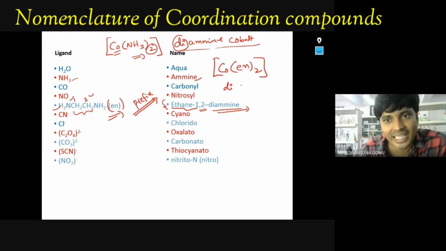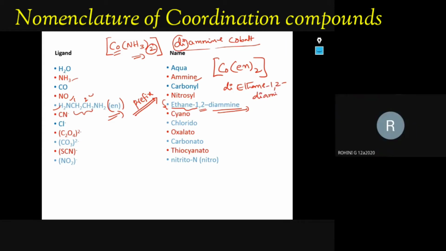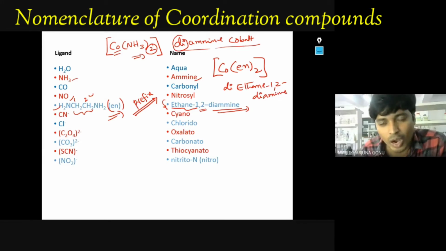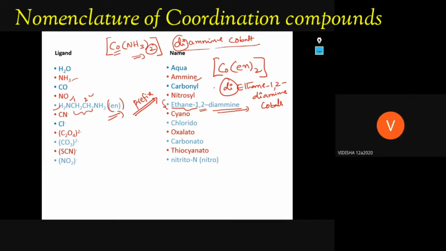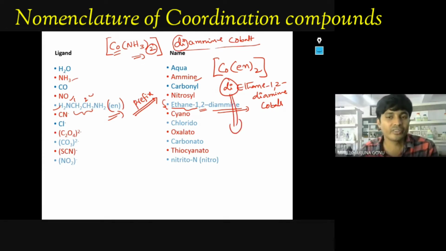Di, ethane 1,2-diamine, ethane. Rohini, can I write like this? No, sir. Very good. So how do I have to write ethane, diamine, cobalt? What do I have to write in presence of di? Bis. Very good. So if the number is already included in the ligand, what do you have to do?